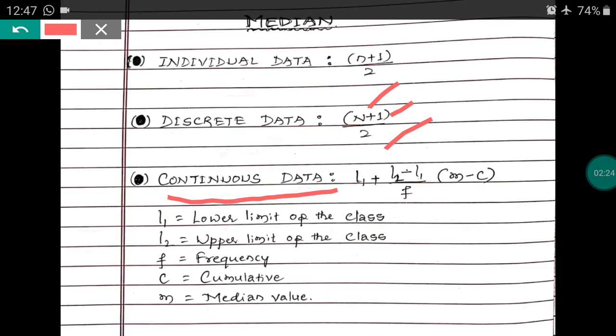When continuous data is available, how do we calculate the median value? The formula is median equal to L1 plus L2 minus L1 divided by F, bracket M minus C. Let us see what L1 means: L1 means the lower limit of the class.